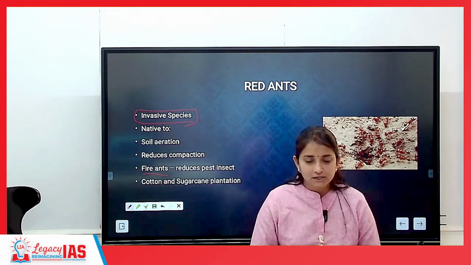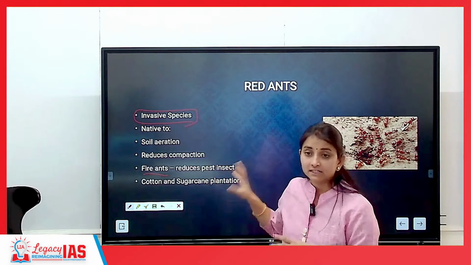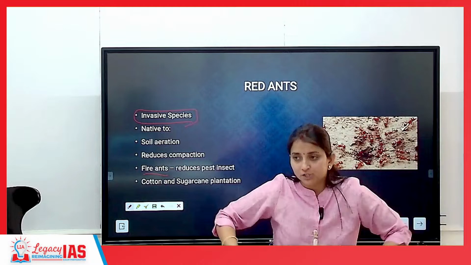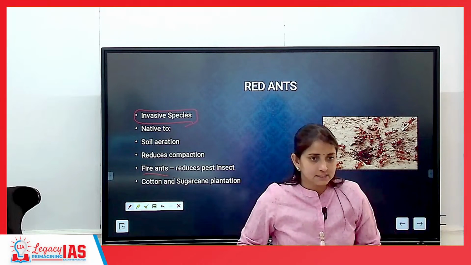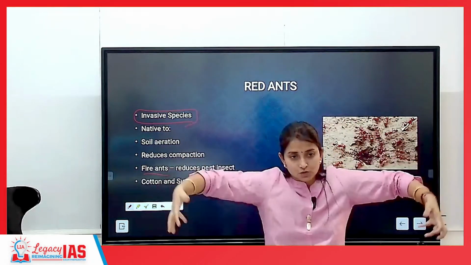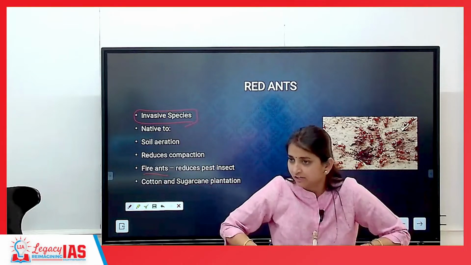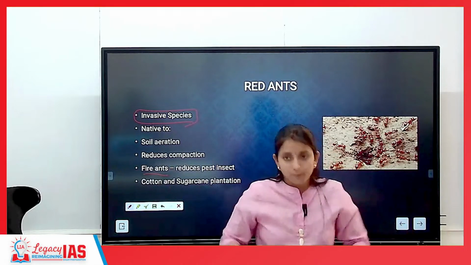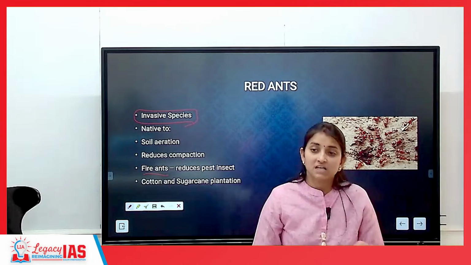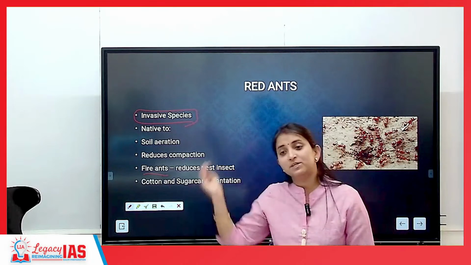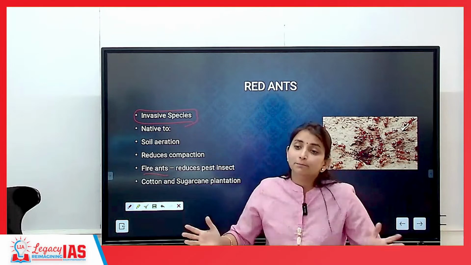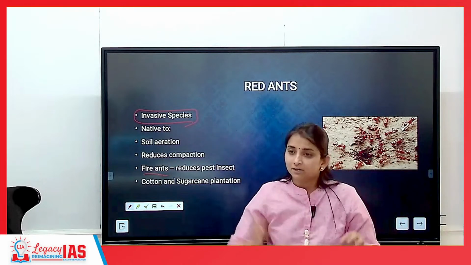Because if they are native to that location, as we will see today in the food chain and food web, anybody which is above in the trophic level has the task of controlling the population of anybody which is below in the trophic level. This triangular structure is possible only with respect to indigenous species, the species which have been living in an area. If you get a species from outside, they may develop such kind of immunity that they will not be killed by the upper trophic levels.